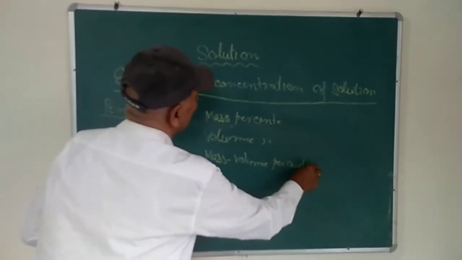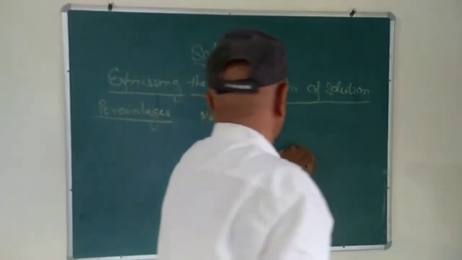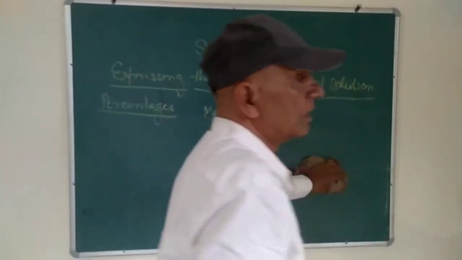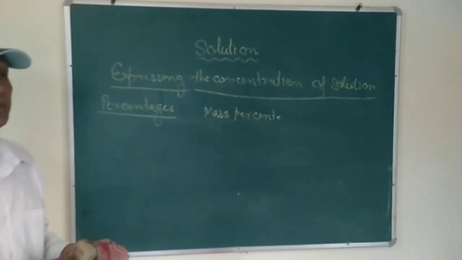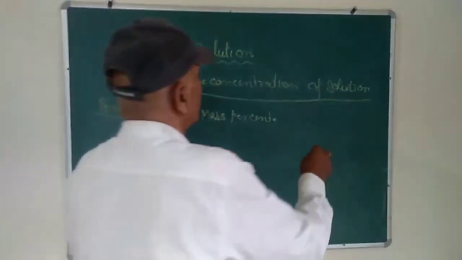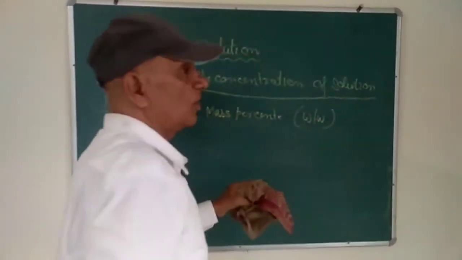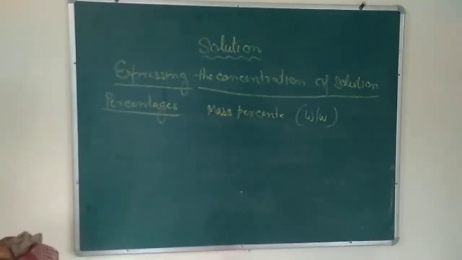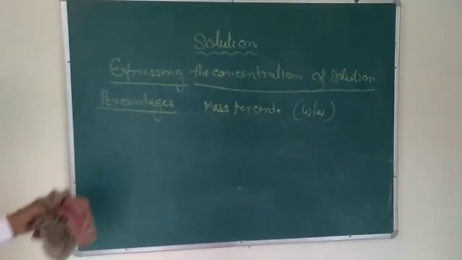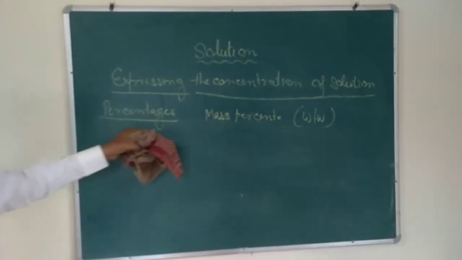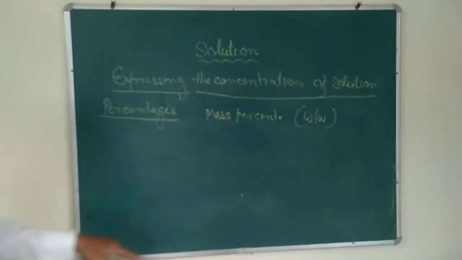Mass volume percent. So the mass percent means the mass of the solute present in 100 gram of the solution, which is expressed by W/W. The way to express the concentration of the solution in terms of mass is W/W. That is the mass percent, meaning the mass of the solute present in a given mass of the solution.